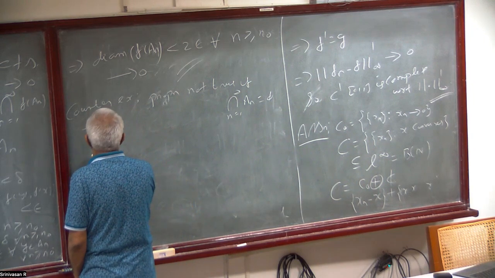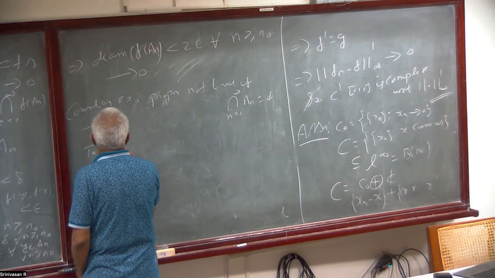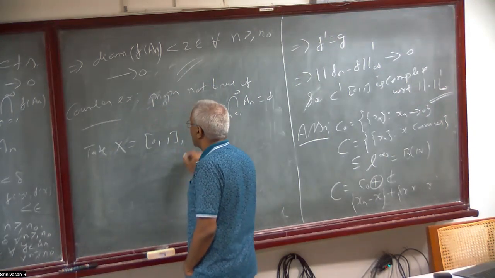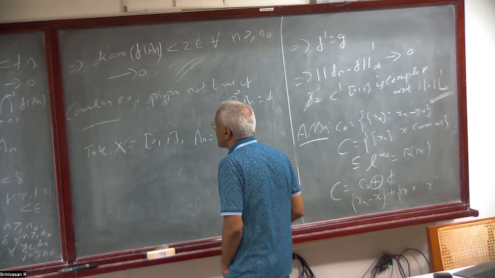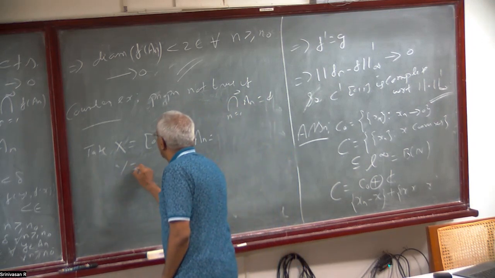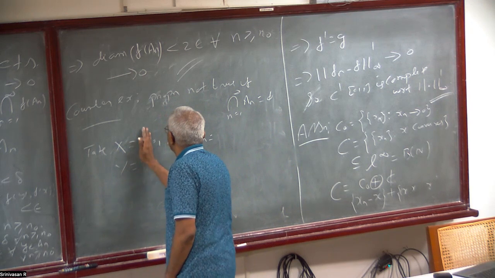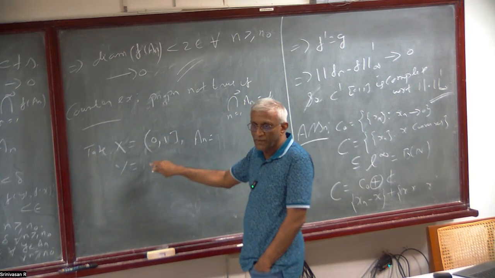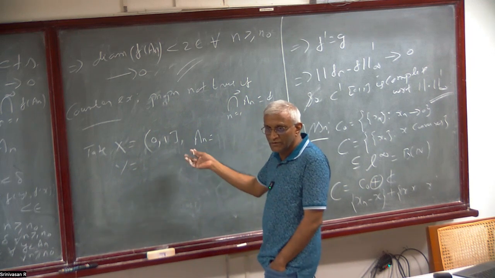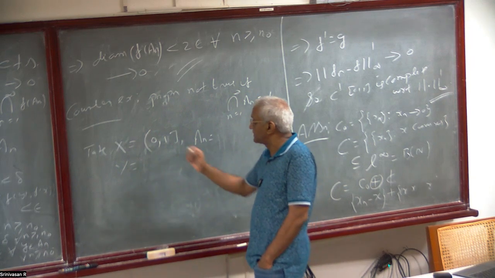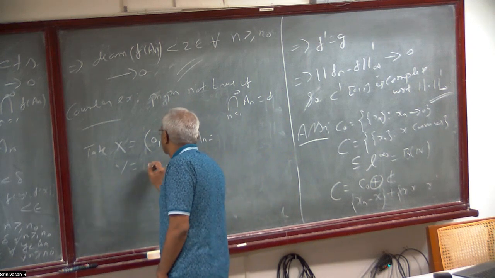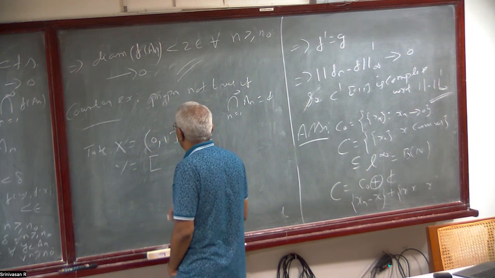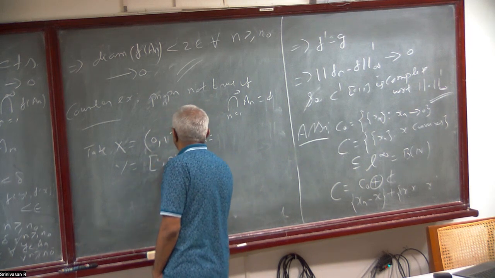So here is a counterexample. Take X equal to the open interval (0,1), which is not compact, since compact sets will be bounded, and Y equal to 1 to infinity.